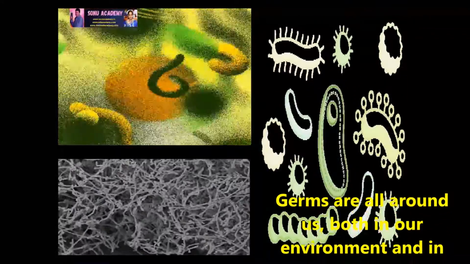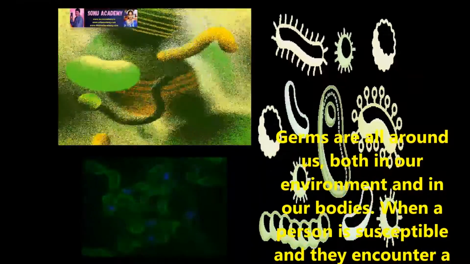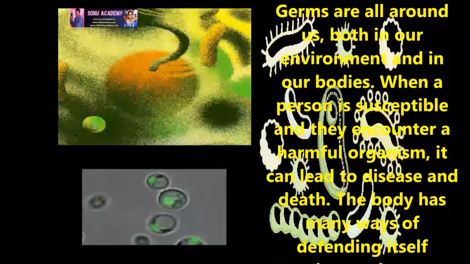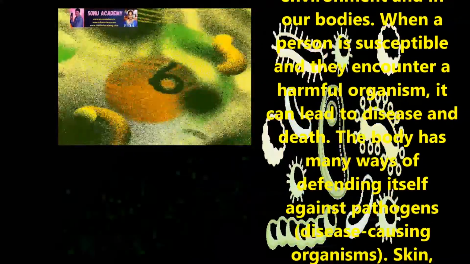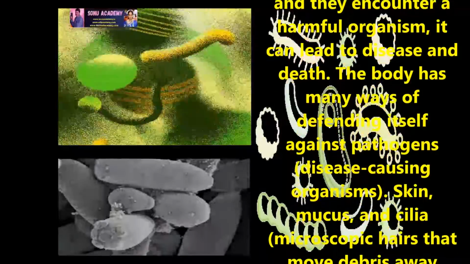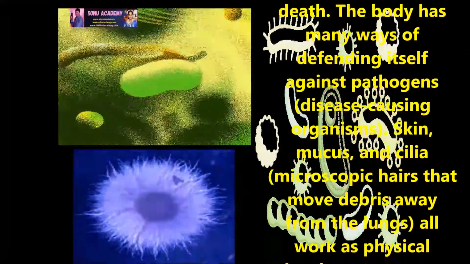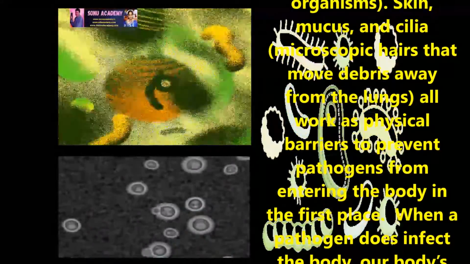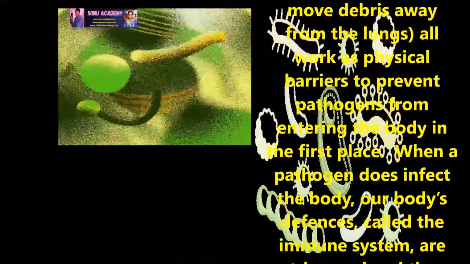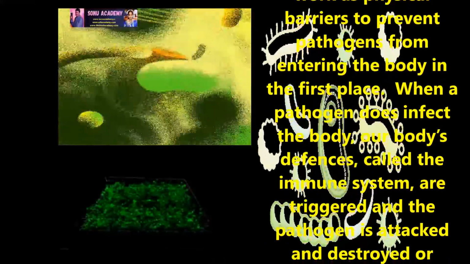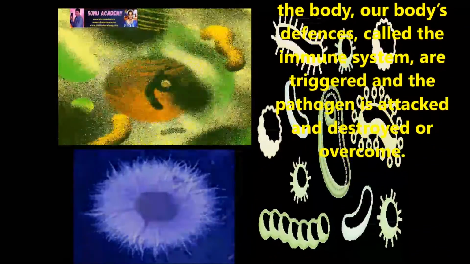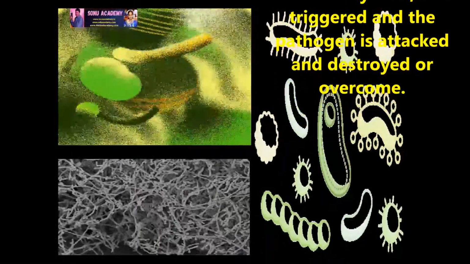Children, germs are all around us, both in the environment and in our bodies. When a person is susceptible and encounters a harmful organism, it can lead to disease and death. The body has many ways of defending itself against pathogens, such as skin, mucus and cilia. All work as physical barriers to prevent pathogens from entering the body in the first place. When a pathogen does infect the body, our body defense called the immune system is triggered and the pathogen is attacked and destroyed or overcome.